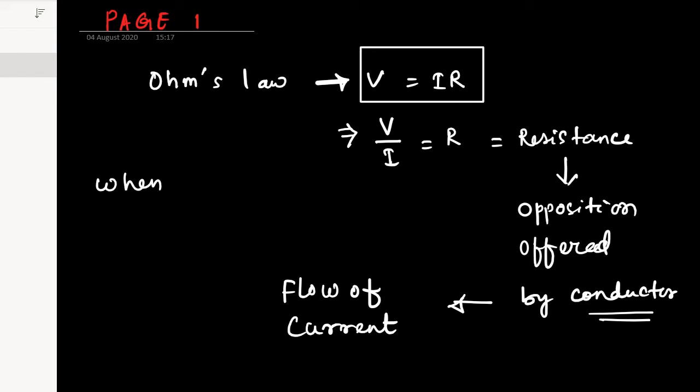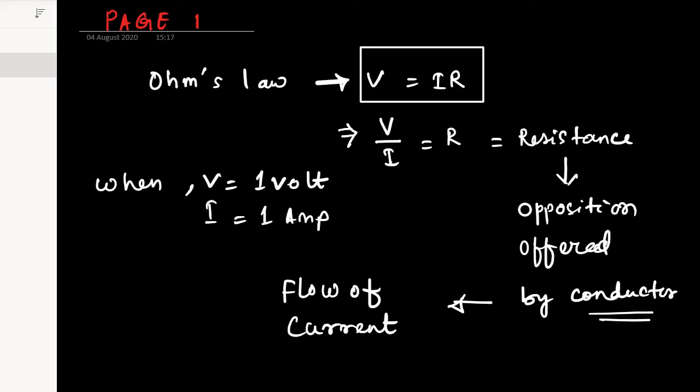When V equals to 1 volt, I equals to 1 ampere, then the resistance of the conductor will be the ratio between potential difference V divided by the current flowing through it, that is I. And that would be V by I will be equal to R. So resistance of a conductor is defined as the difference of potential across two ends of a conductor required to pass a unit electric current through it.